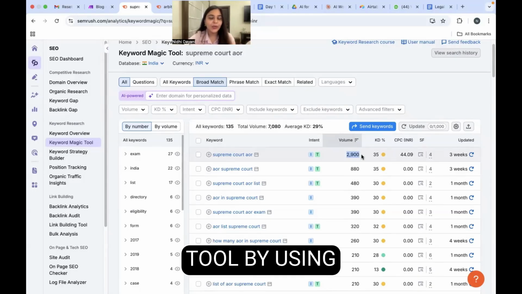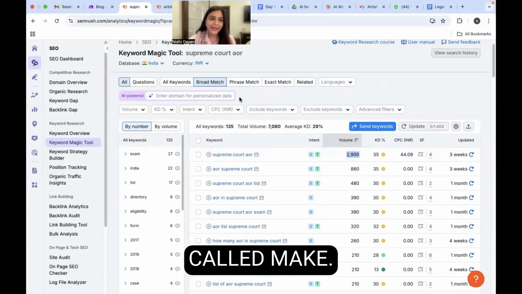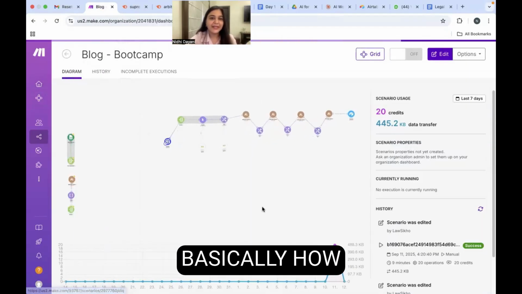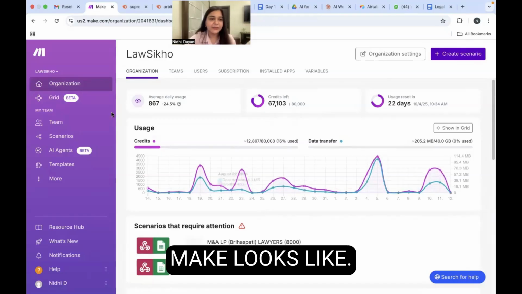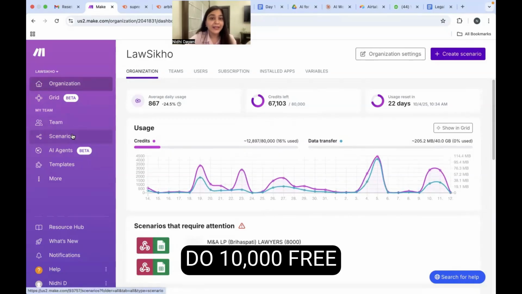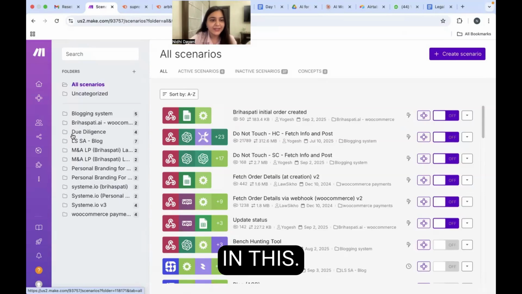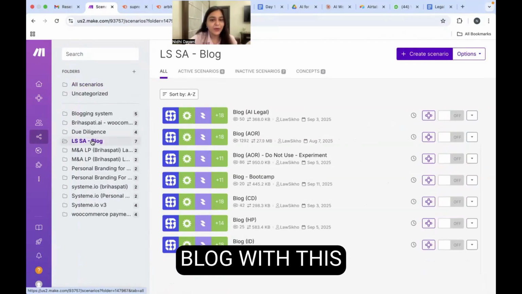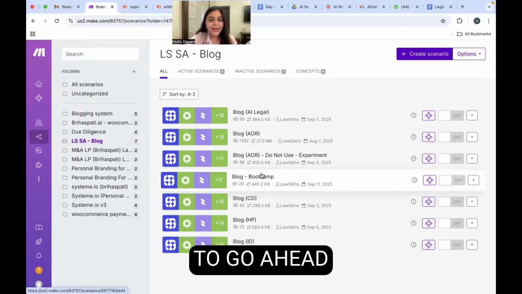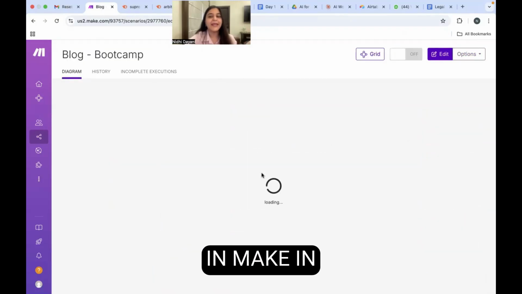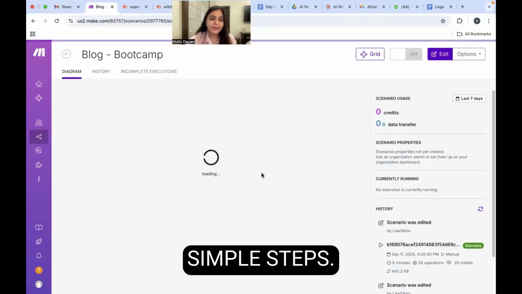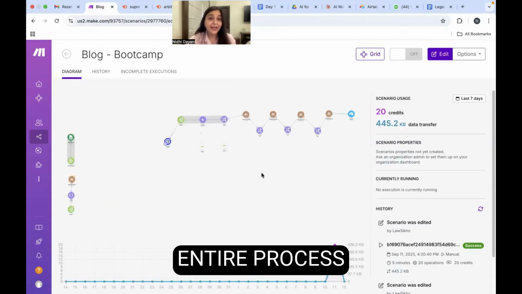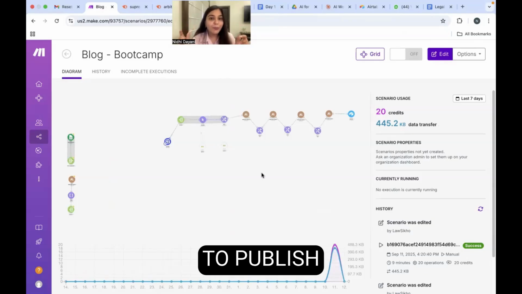make an automation tool by using a software called Make. Let me show you how it looks like. So this is basically how my homepage of Make looks like, and I can do 10,000 free operations in this. I just have to click on scenario, and I'm doing a blog with this automation, right? So I'm going to go ahead and create my workflow in Make in this manner. This is a few simple steps. I will explain the steps first to you, and then we will automate the entire process from keyword to publish